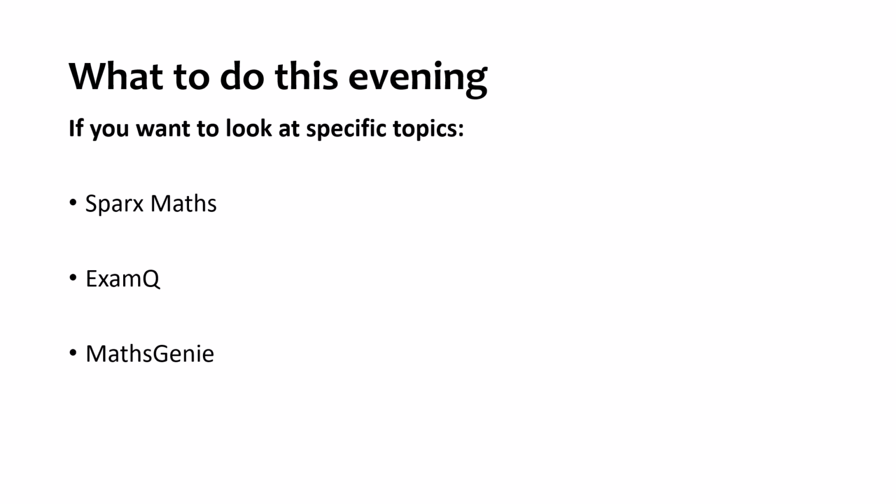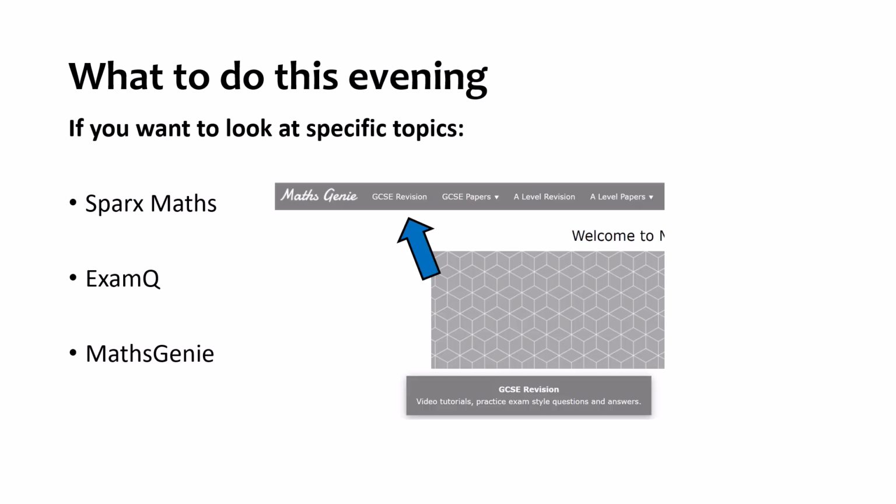You could go to Maths Genie, again another really good place to look at specific topics, clicking the GCSE revision section and scrolling down. The first few ones, grades 1 to 5, not necessarily something we're going to be looking at, but those later ones, grades 7, 8 and 9, we're going to see some of those questions: your cumulative frequency, your box plots, your iteration, those things in those later topics.